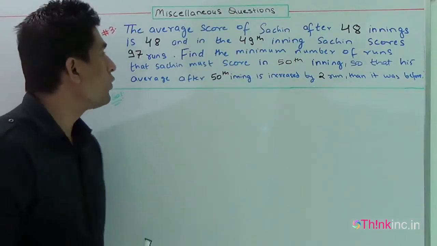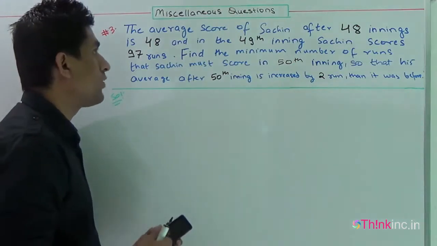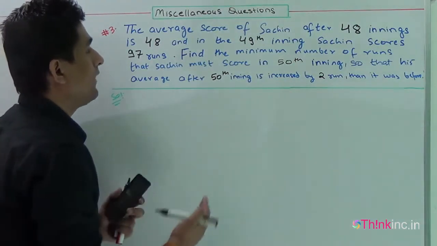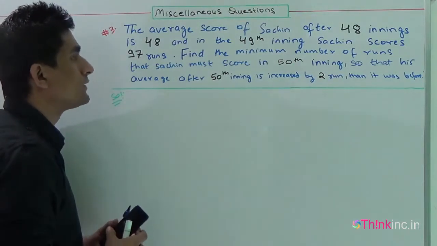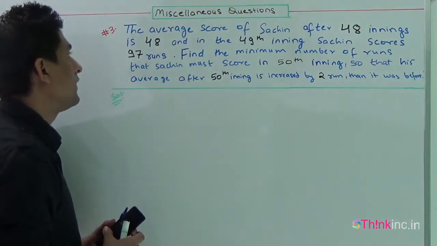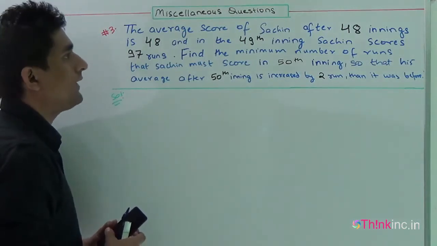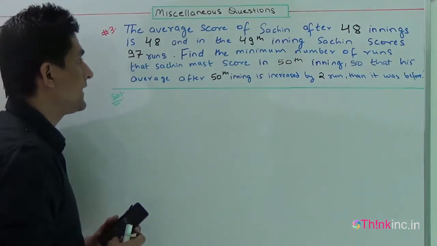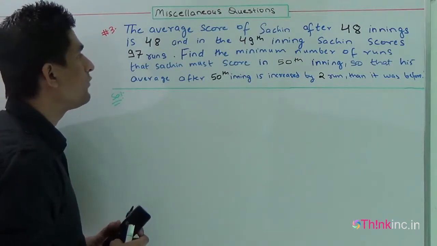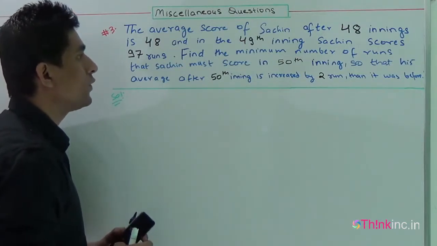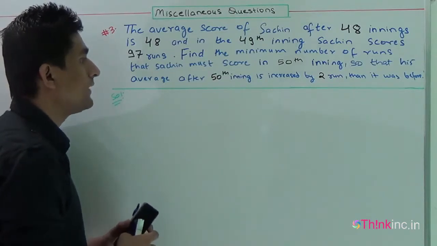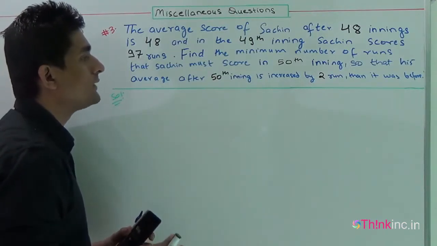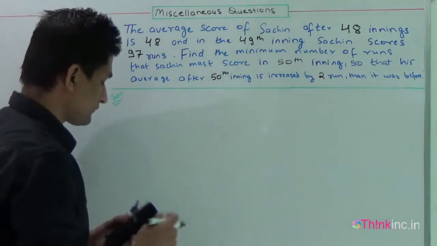Let's discuss one more question. This question can be solved by the basic method and also by logical understanding. The question is, the average score of Sachin after 48 innings is 48 runs, and in the 49th inning, Sachin scores 97 runs. Find the minimum number of runs that Sachin must score in the 50th inning so that his average after the 50th inning is increased by 2 runs than it was before.